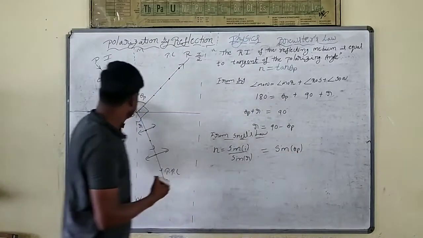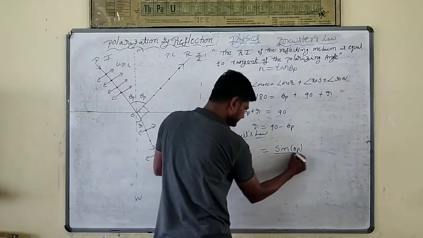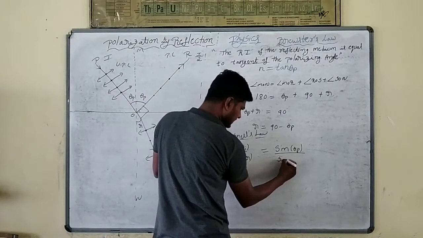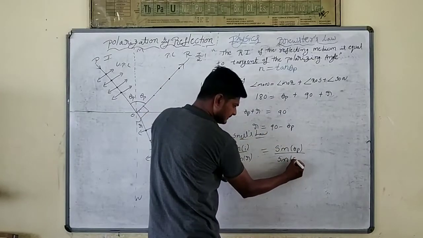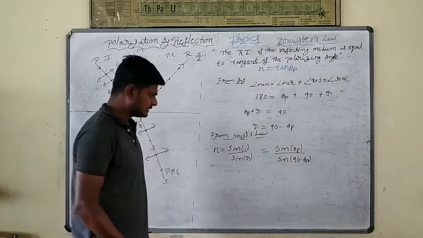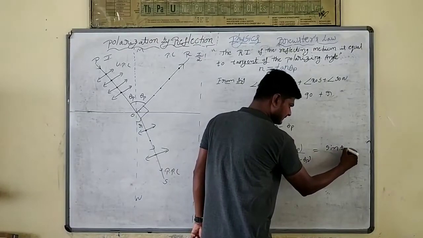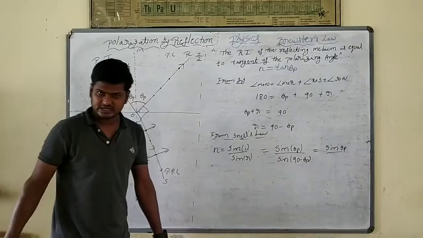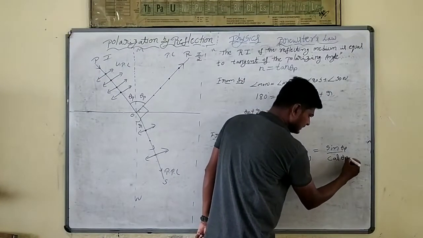Sin theta p. Now in place of r we write 90 minus theta p. So this will be sin theta p by sin of 90 minus theta p. Sin of 90 minus theta is cos theta, so sin theta p by cos theta p.